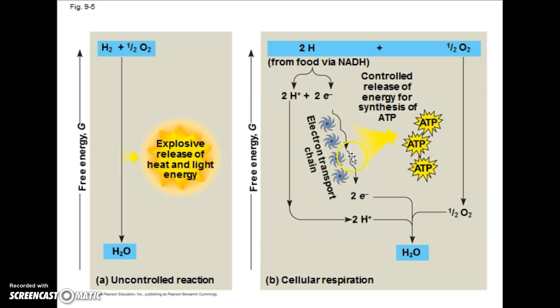You can see a series of steps here, instead of one big explosive energy releasing reaction. Oxygen, you can see oxygen over here, will pull electrons. It has a strong electronegative core that pulls on the electrons in this energy yielding tumble. We can see that energy is slowly being released and it's slowly forming ATP,